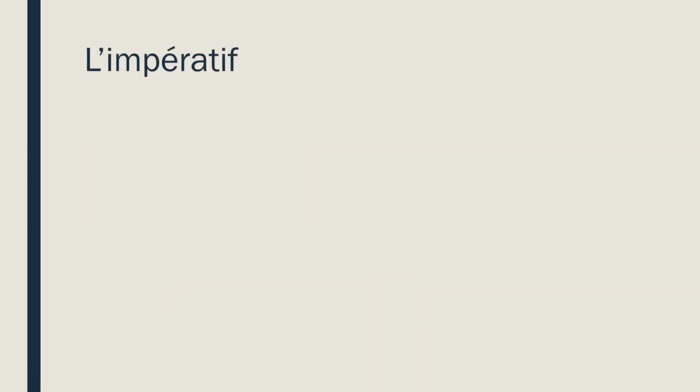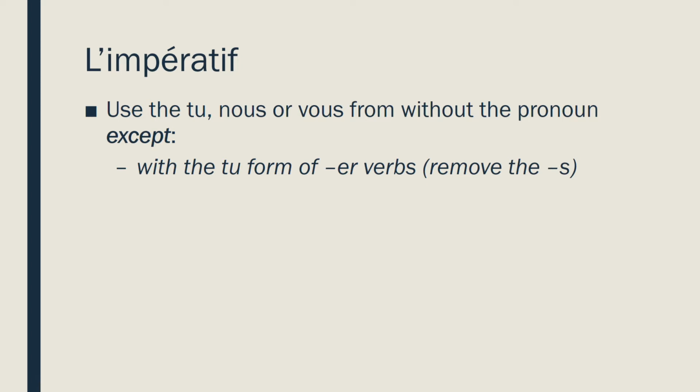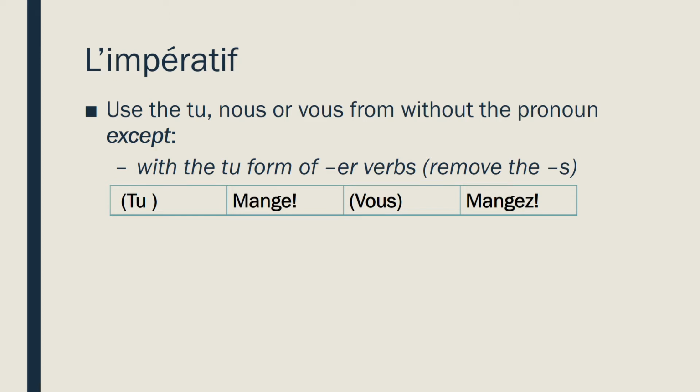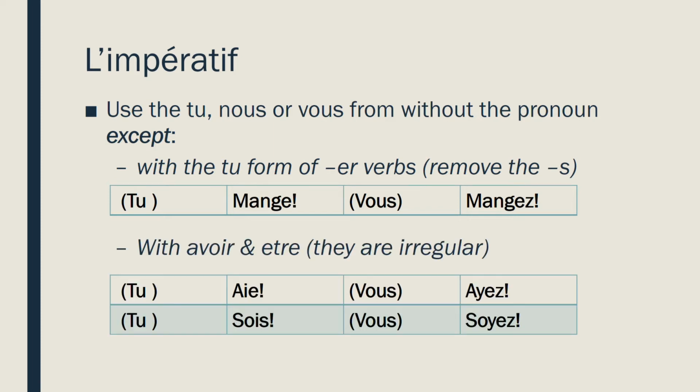All right, so let's remind ourselves about commands, or as it's called in our book and in French grammar, l'impératif. So you use the tu, nous, or vous form without the pronoun, except with the tu form of -er verbs, you have to remove that s, right? So you remember mange versus manges, and of course there's always mangeons. And be careful with avoir and être because they're irregular. Aie, ayons, ayez, sois, soyons, soyez. Just to remind you about how these all come together.